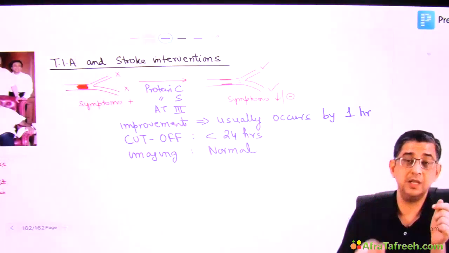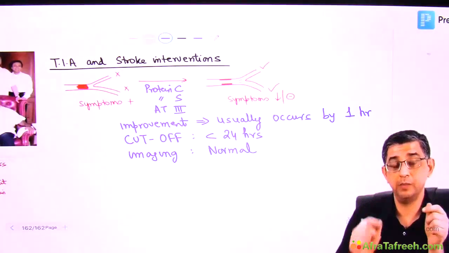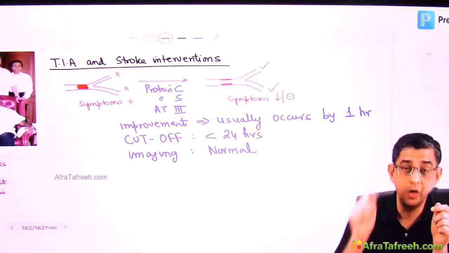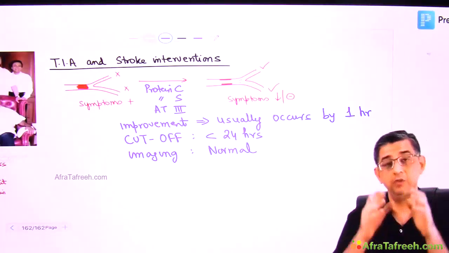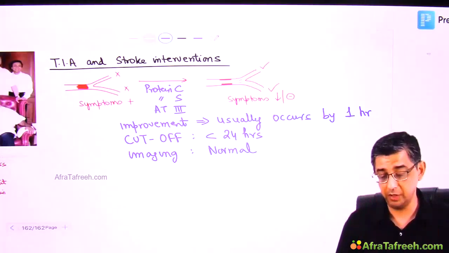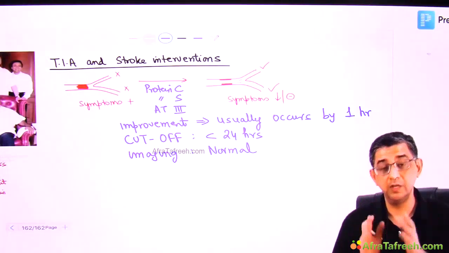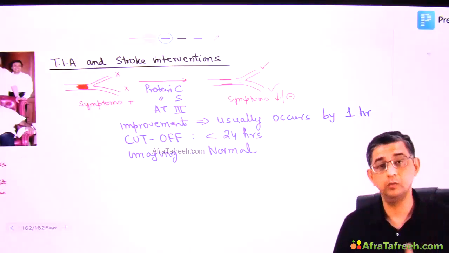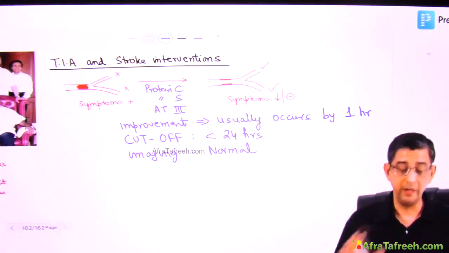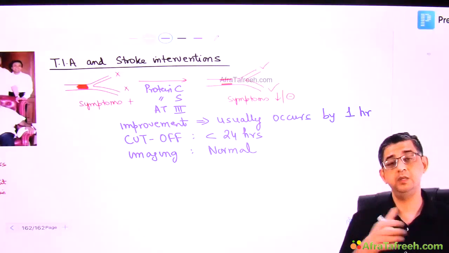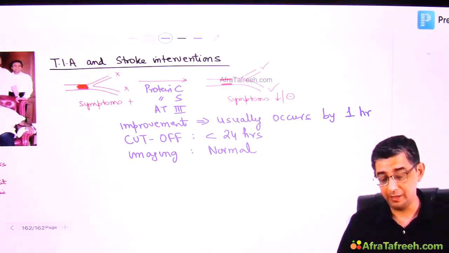Please remember, CT scan is done in a case of stroke primarily to rule out hemorrhagic stroke, which is a contraindication for thrombolysis. If neurological deficit is persistent for a duration more than 1 hour, even if the CT scan is normal, you have to do thrombolysis in the patient. The learning at this point of time is TIA is a precursor for stroke. It can definitely be taken care of.